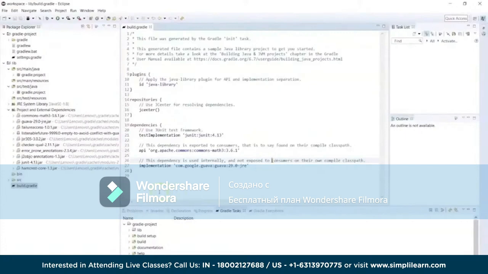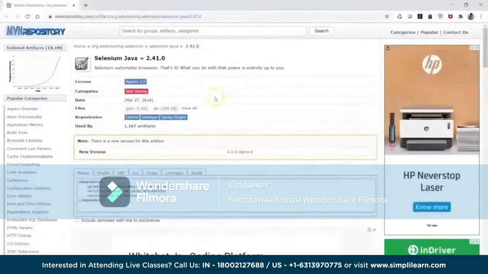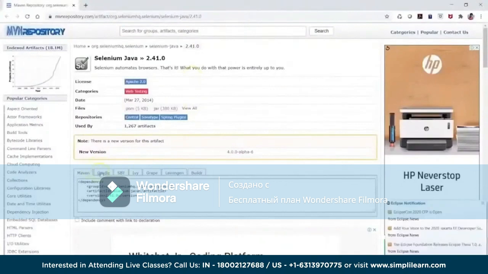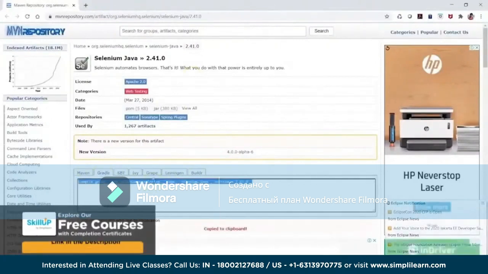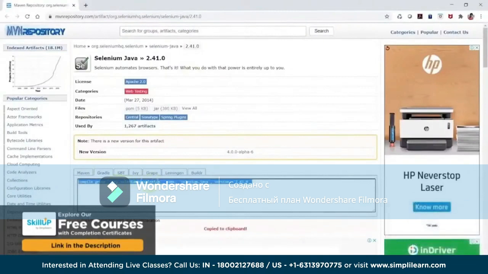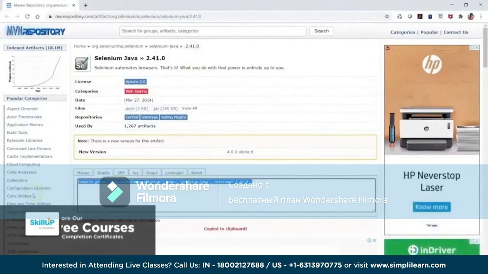So let's open a dependency page. We will be going to the MVN repository, where we will be opening a dependency link. So this is the dependency link here. Selenium-Java is available, and it can give you the dependency for all the different options. Now we have for Maven, this is the one, and for Gradle, this is the one here. So we just have to copy this one and use it as a dependency. So this is the group, and this is the name and the version which we are using here.